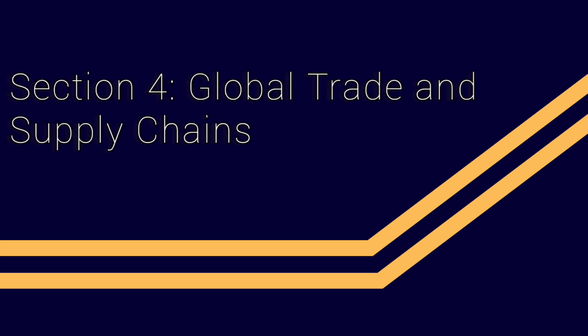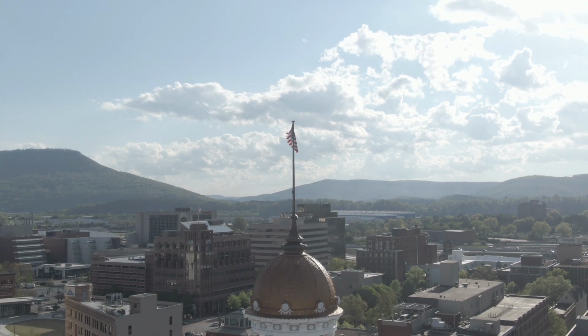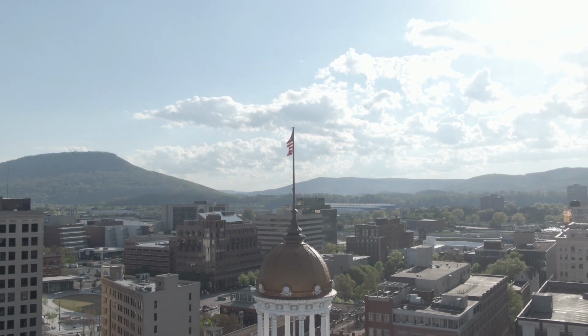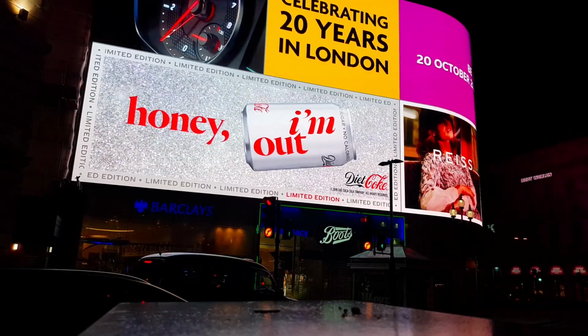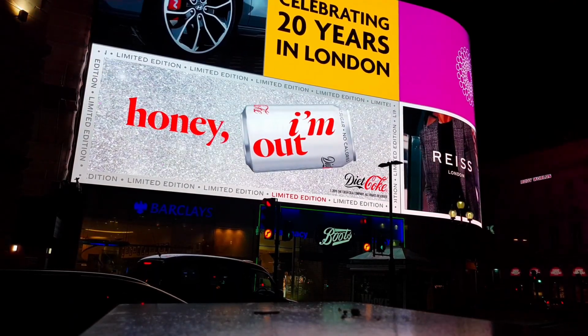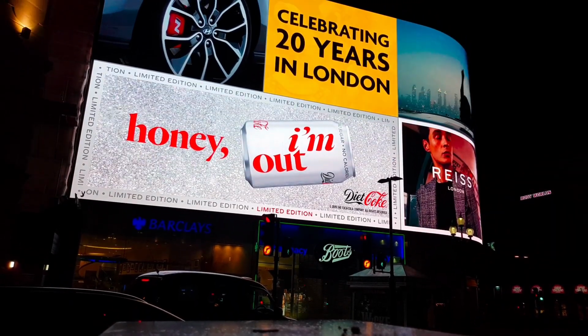Section 4: Global trade and supply chains. U.S. elections also have global trade implications. Major trading partners like China, Canada, and the European Union watch closely. Changes in trade policies or tariffs can disrupt supply chains, influence prices, and impact global markets.